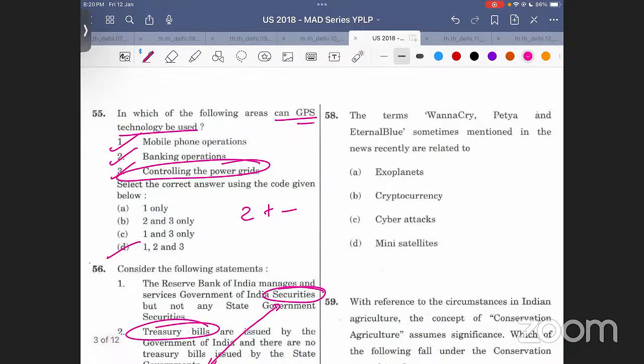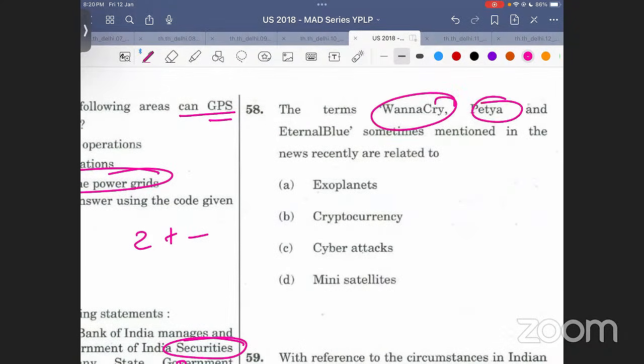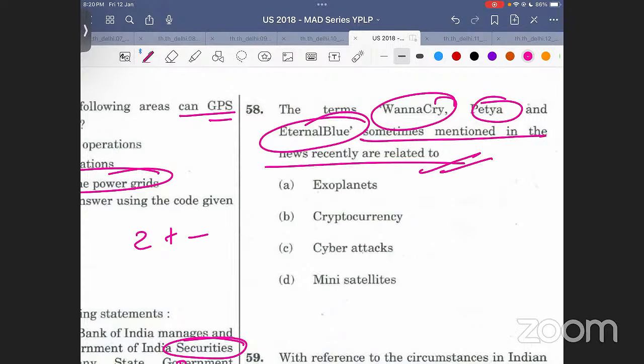Chalo, let's move ahead. The terms WannaCry, Petya, Eternal Blue, sometimes mentioned in news recently, are related to... So simple hai ye. These are cyber attacks that were being done. So ये तो simple है. You should know these things. These are basic news. उस टाइम के लोगों को पता था ये. आपके टाइम पे जो न्यूज में चल रहा है आपको वो पता होना चाहिए. So this is simple. Okay.